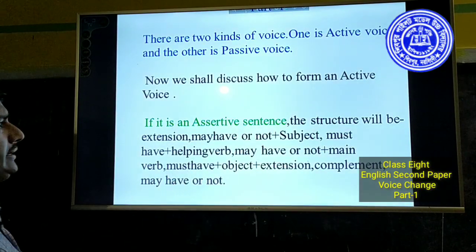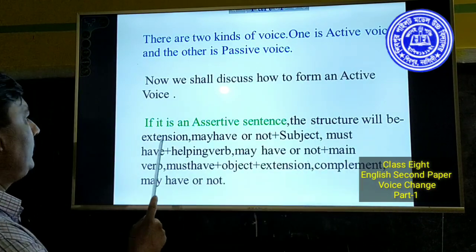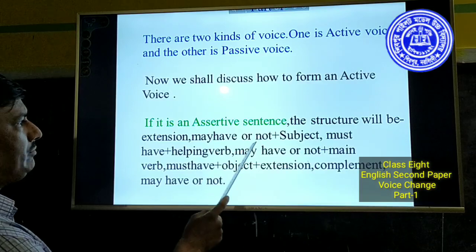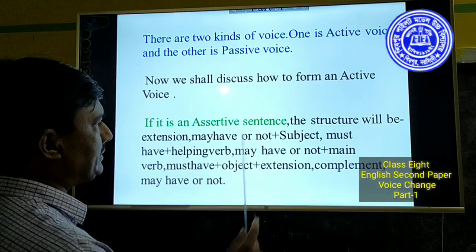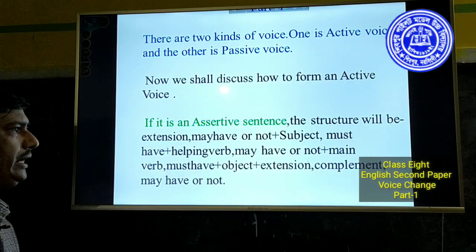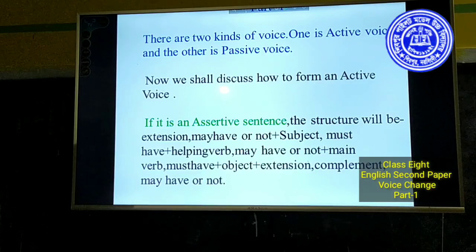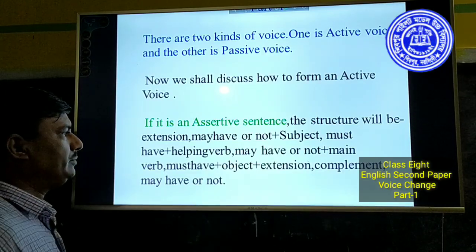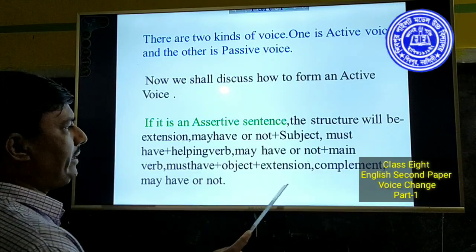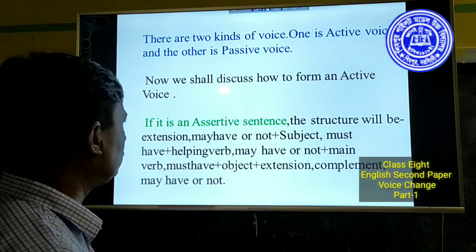If it is an assertive sentence, the structure will be: extension may have or not, plus subject must have, plus helping verb may have or not, plus main verb must have, plus object also must have, extension or complement may have or not.